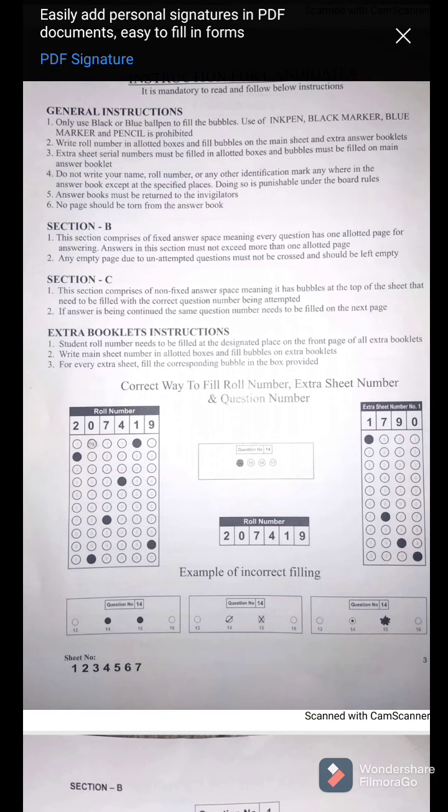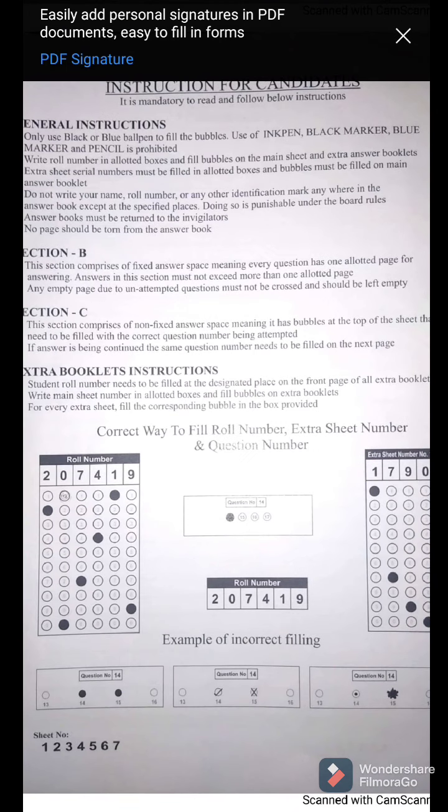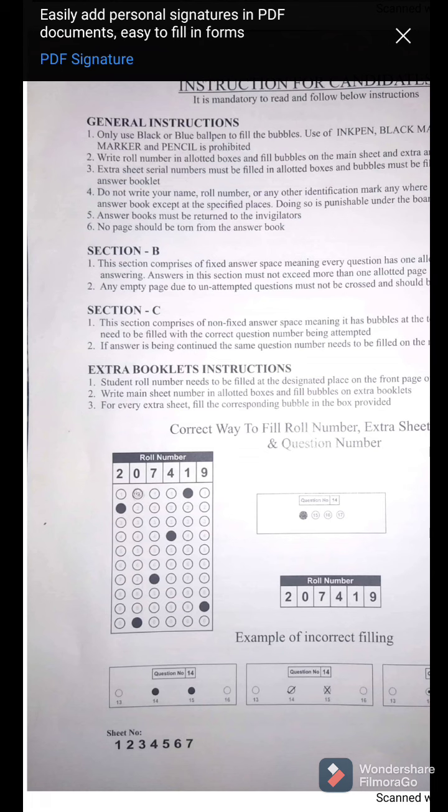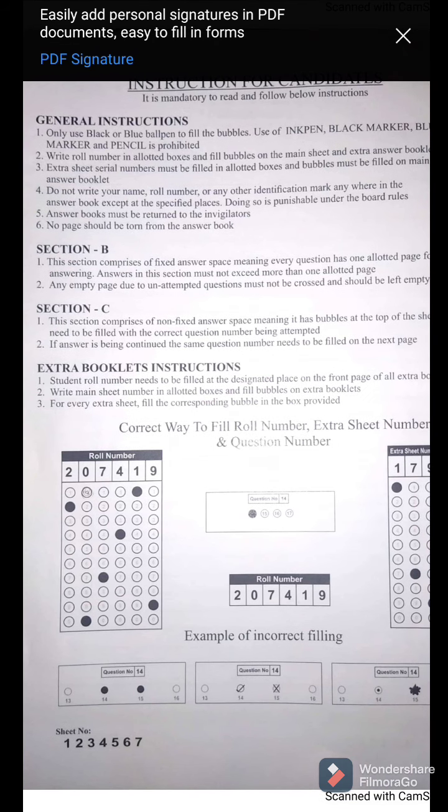So these are the general instructions, and then coming towards section B. This section comprises of fixed answer space, meaning every question has one allotted page for answering. Answers in this section must not exceed more than one allotted page. Now what does this mean? It means that for every question you have a specific space. That space is allotted for that particular question.